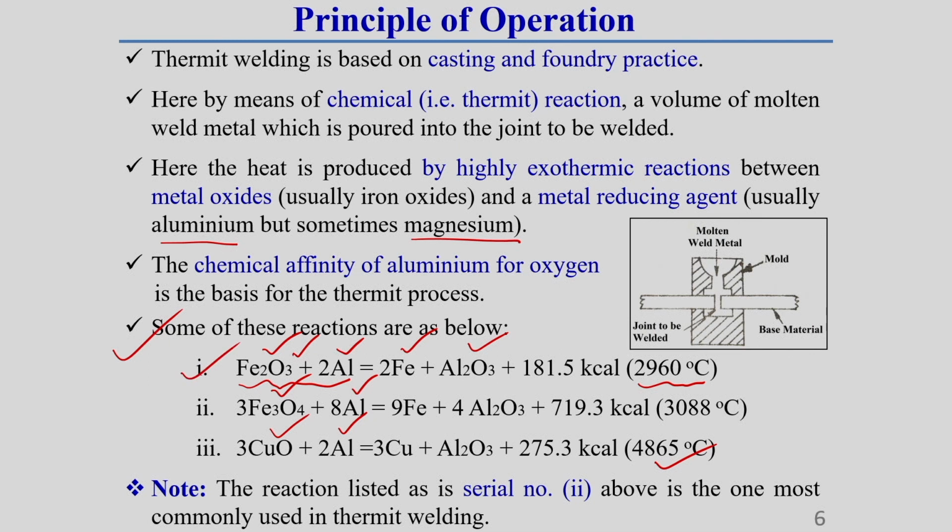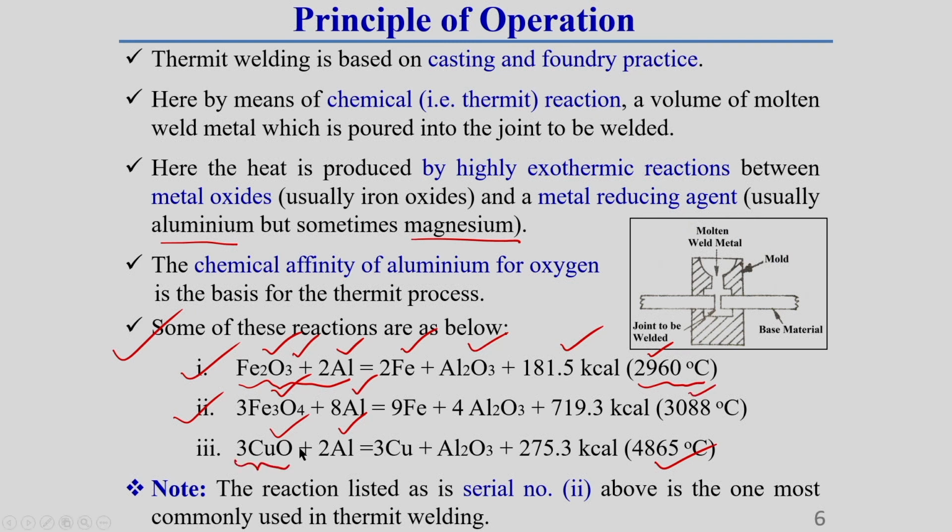If you use ferric oxide, as in the first equation I have shown here, we get a heat energy of around 181.5 kilocalorie, which produces a molten material temperature of around 2960 degree centigrade. When we react ferroferric oxide, or magnetite, with aluminum, it produces a temperature of around 3000 degree centigrade.